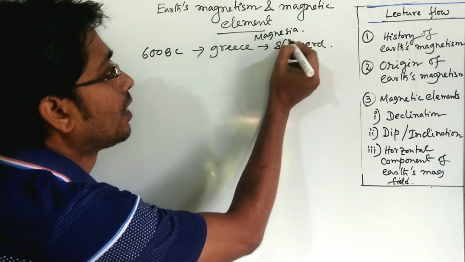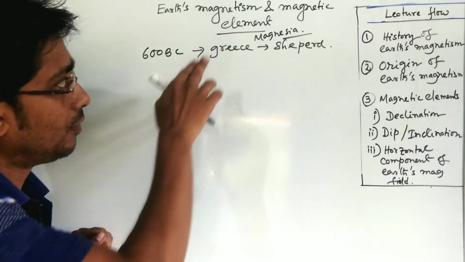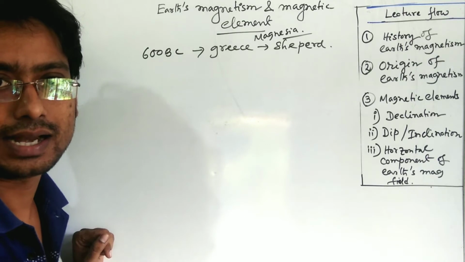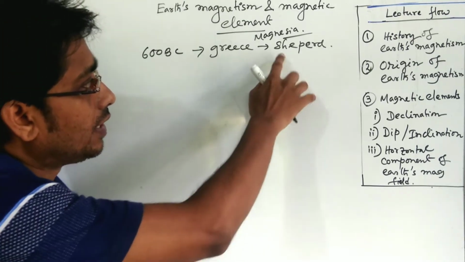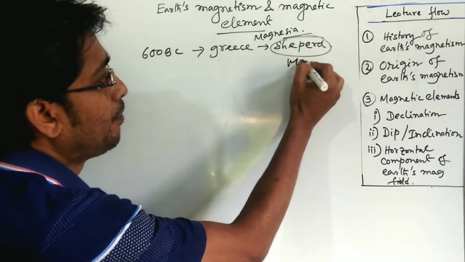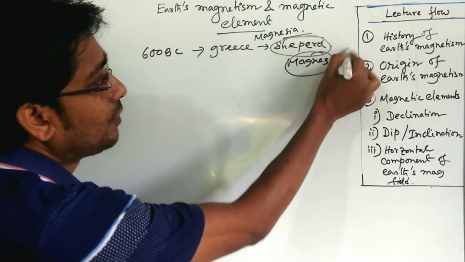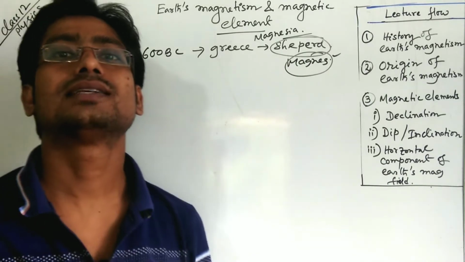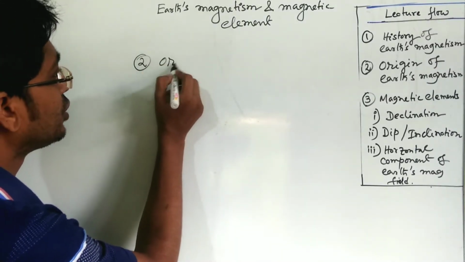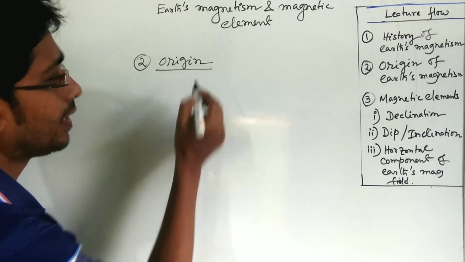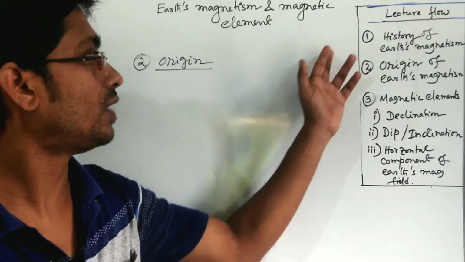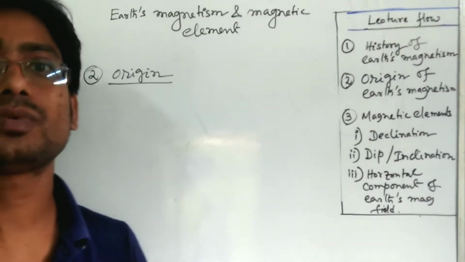From that word Magnesia, the name magnet has been coined, and other concepts are also available. You know, the name of the shepherd was Magnus. From that word, the word magnet has come. Now we'll go to the second topic, that is origin. We have already got the evidence of earth magnetism. The history that I told you is part of the evidence.